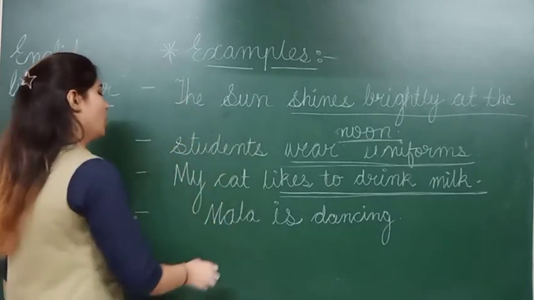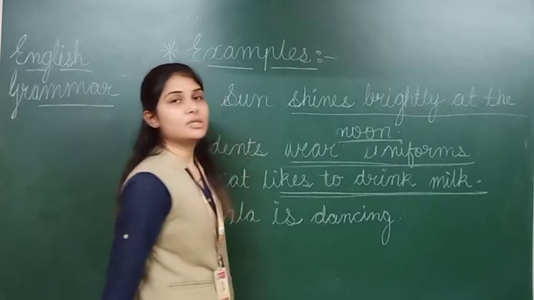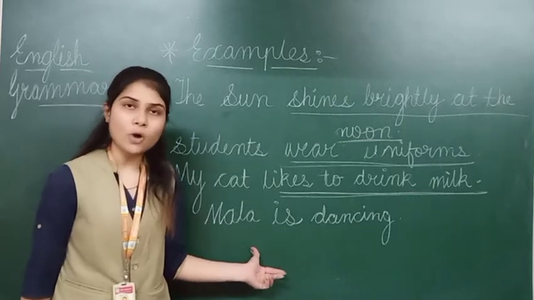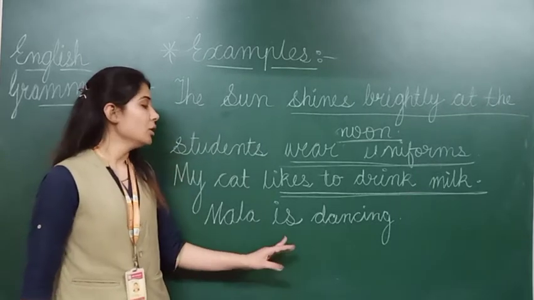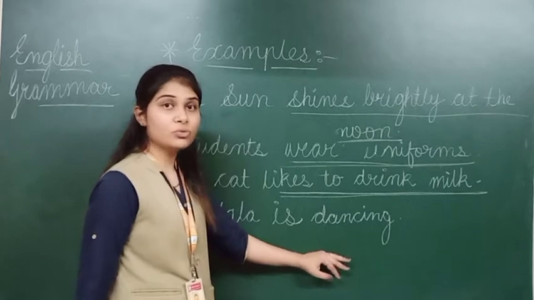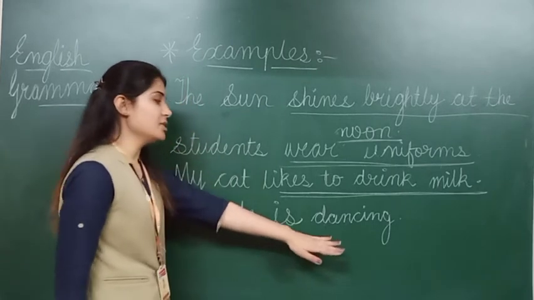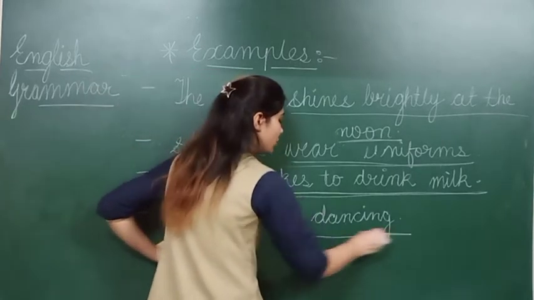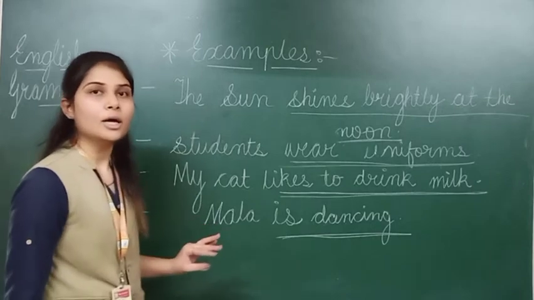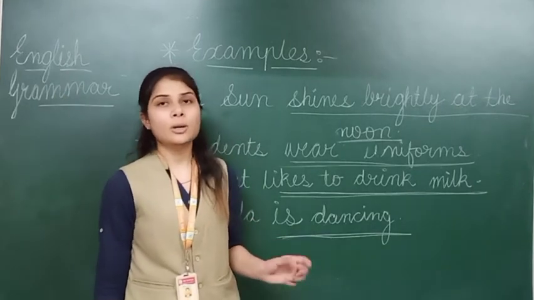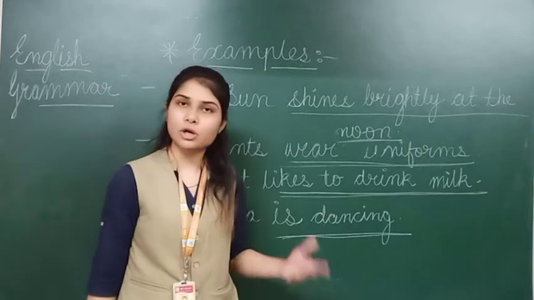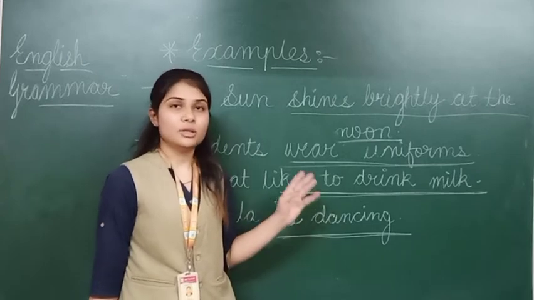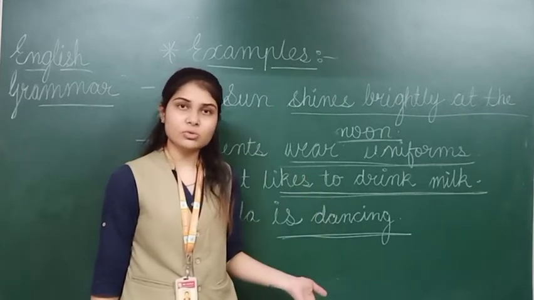Now next, Mala is dancing. Here you can see that I am talking about Mala. Mala is a girl, and Mala is a noun. So what is Mala doing? Mala is dancing. That is the activity, which means that is the information about Mala. So I am going to underline this, because this is the information about Mala. The information will come in the predicate part, and is dancing is also the verb. These are the examples of the predicate, right students?